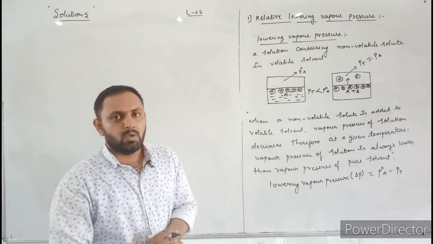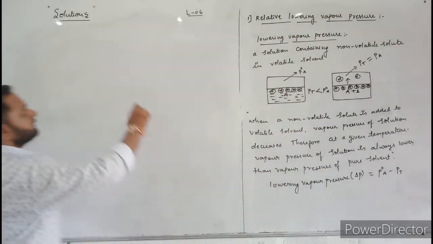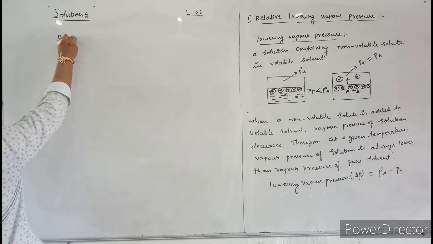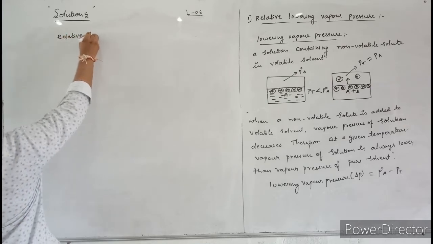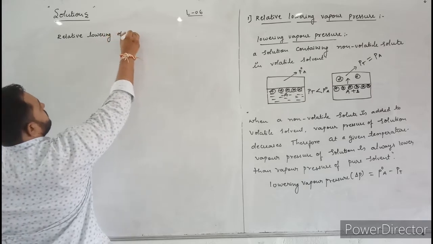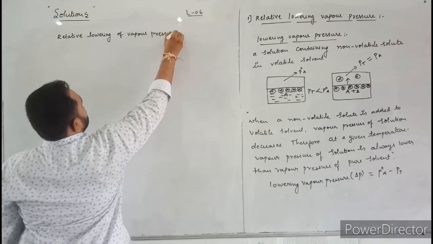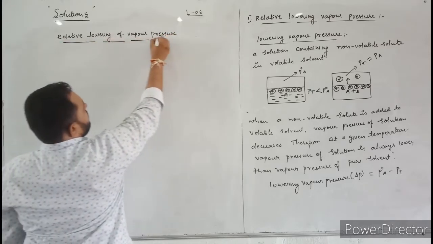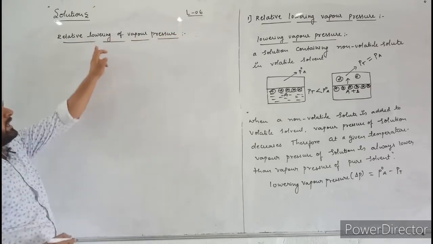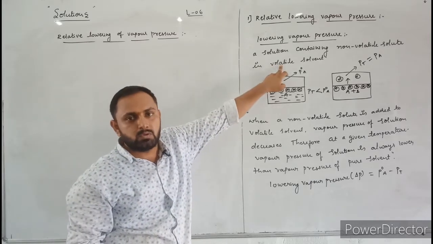Next, let us discuss what is relative lowering of vapor pressure. Here, the lowering of vapor pressure is compared with the vapor pressure of pure solvent.